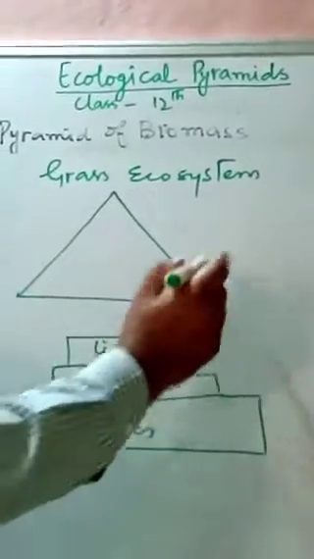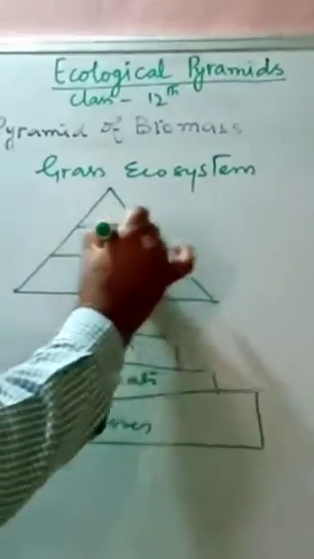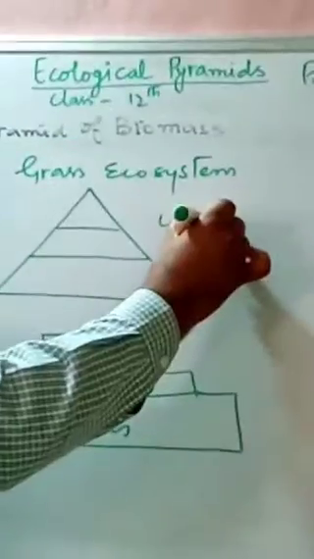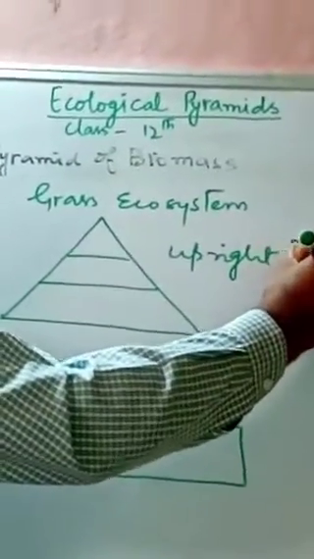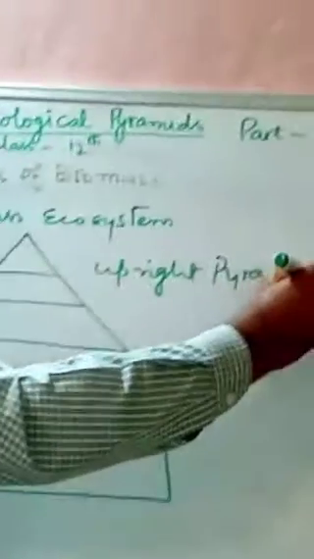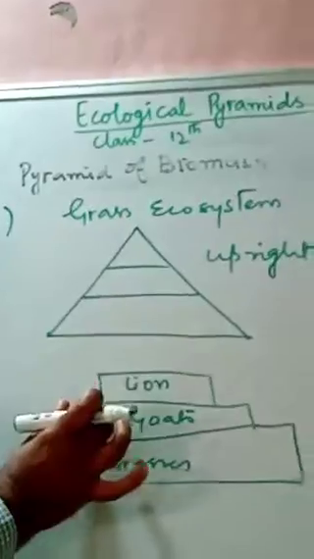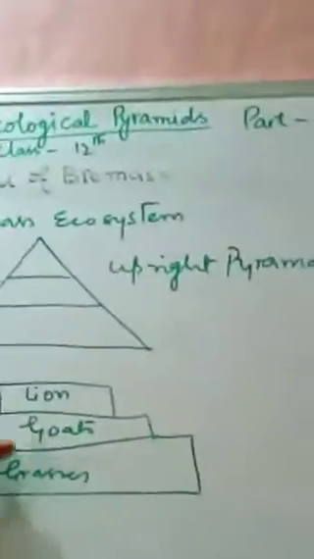That is called the upright pyramid. And it has been found that there is a gradual decrease in the biomass from producers to the consumers to the top consumers.